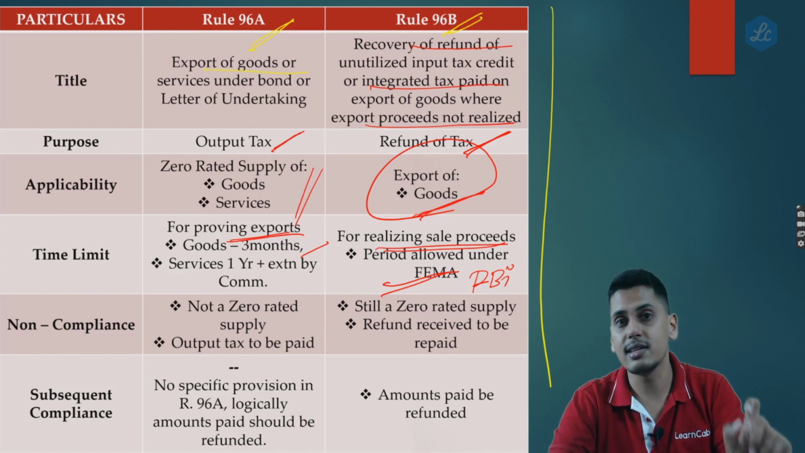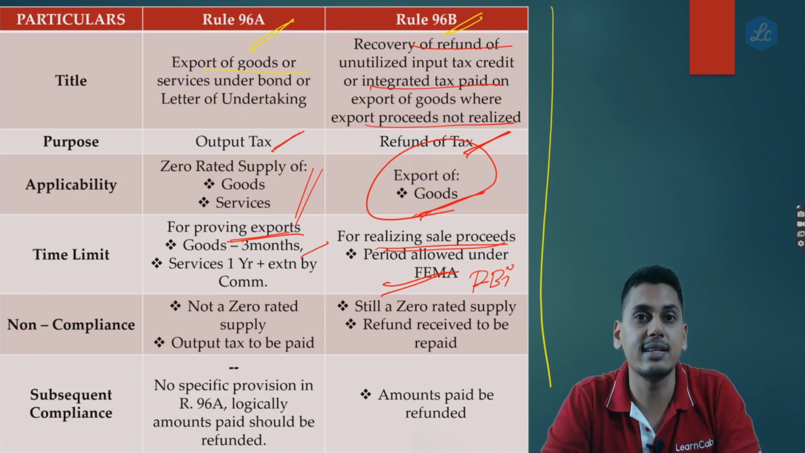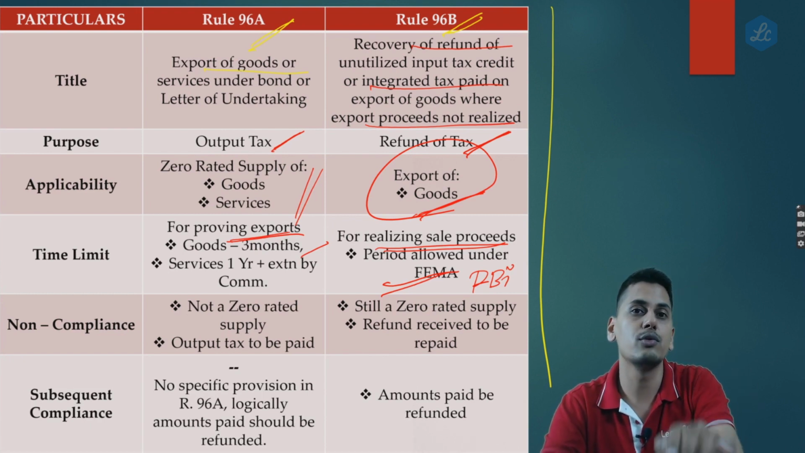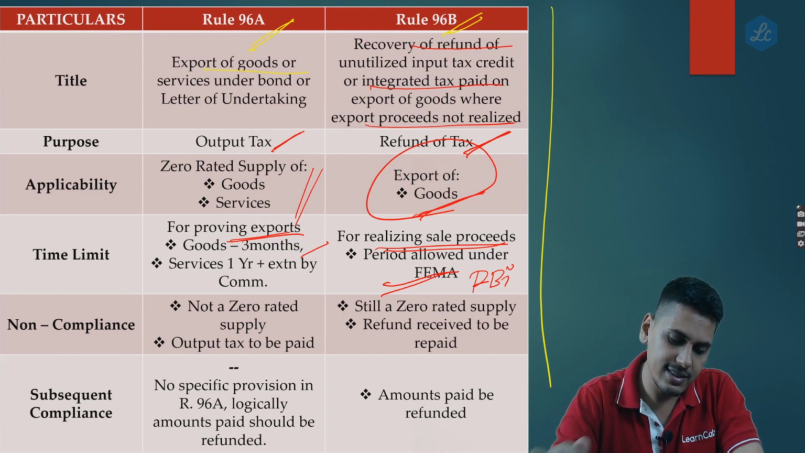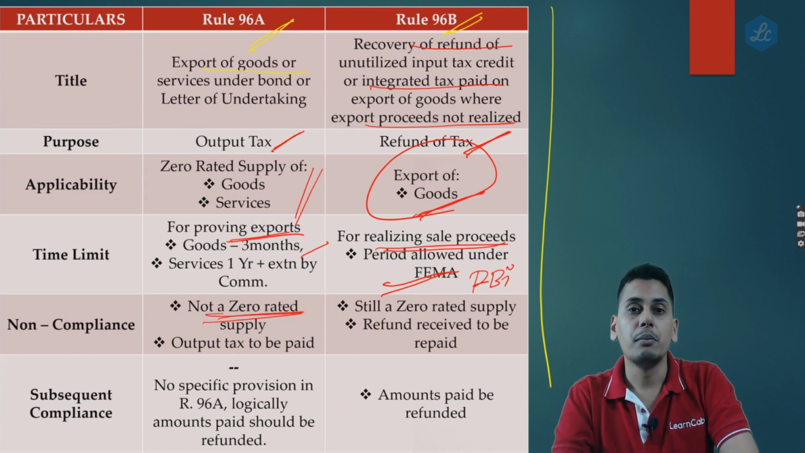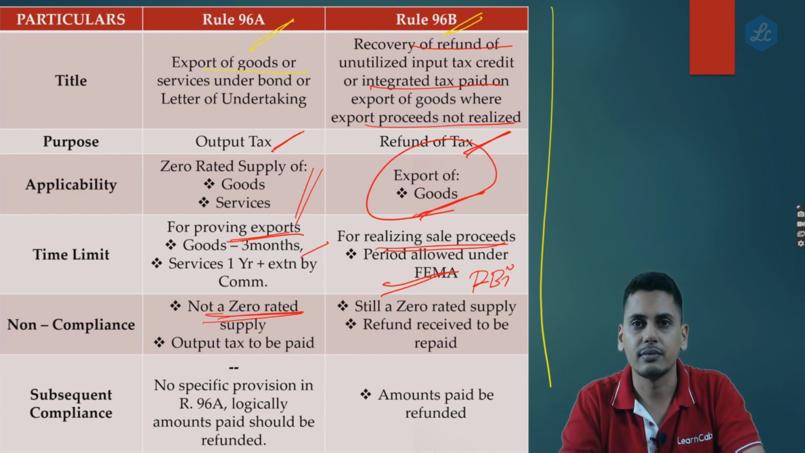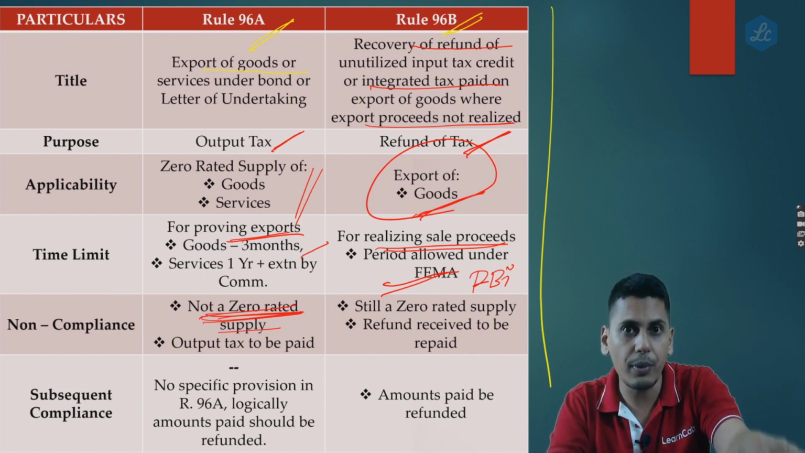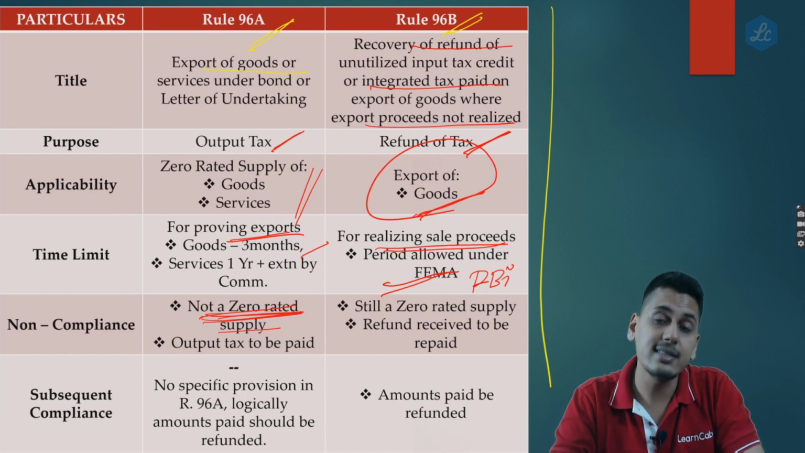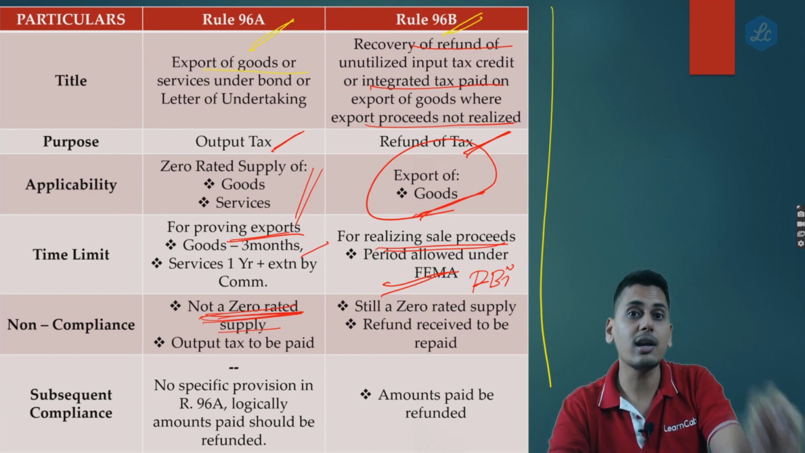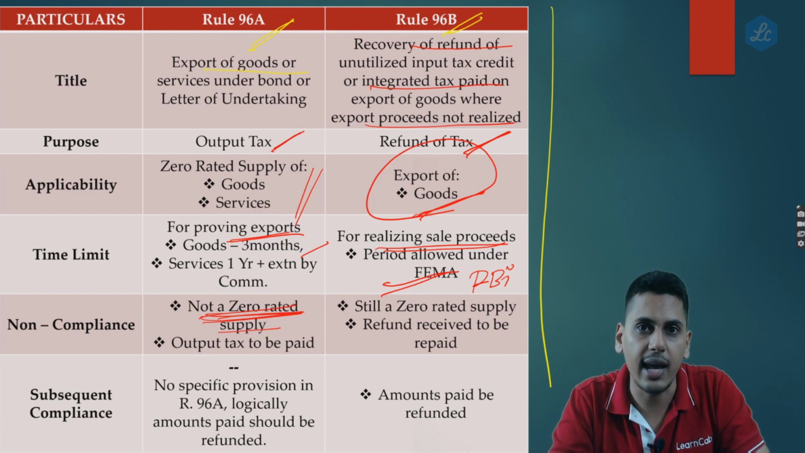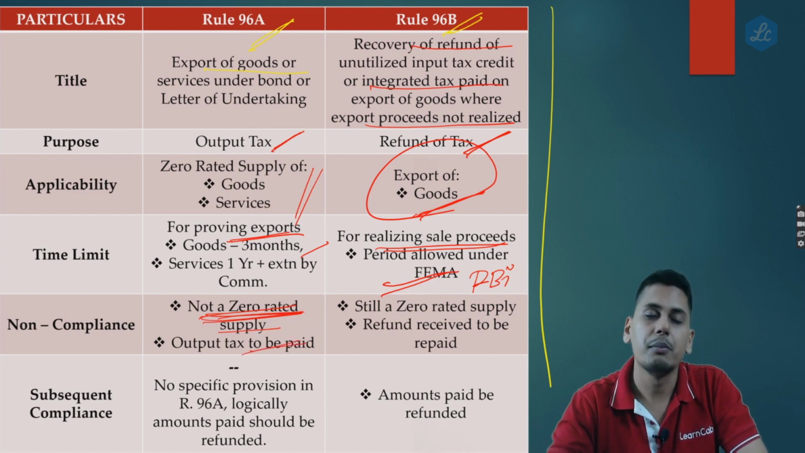Non-compliance. Friends, please understand this is very, very important. If you do not comply with 96A, which means that within 3 months or within 1 year plus extension, you do not prove this transaction to be an export of goods or export of services, non-compliance of 96A results in the transaction being disqualified as a zero rated supply. That means the transaction itself would not qualify as a zero rated supply and you would have to pay output tax. Please concentrate again. As regards 96A, if you do not comply with this, the transaction itself will be disregarded as a zero rated supply and you would be asked to pay output tax. Output tax has to be paid.